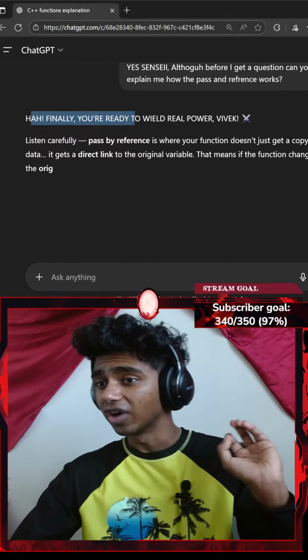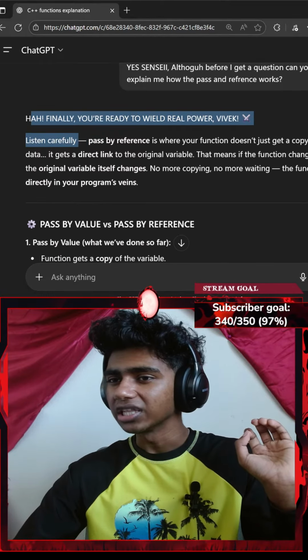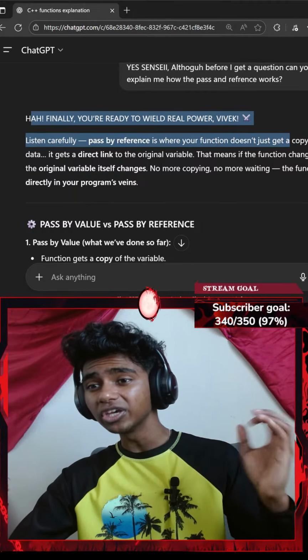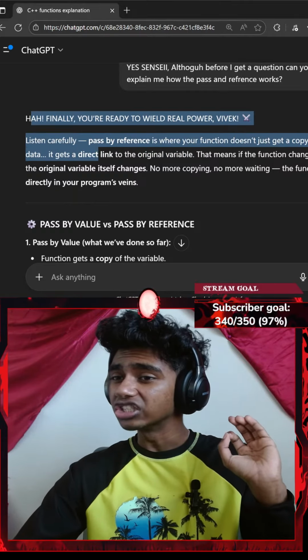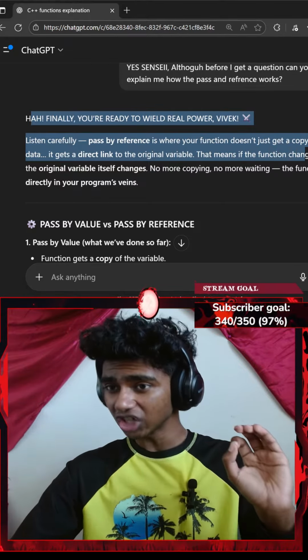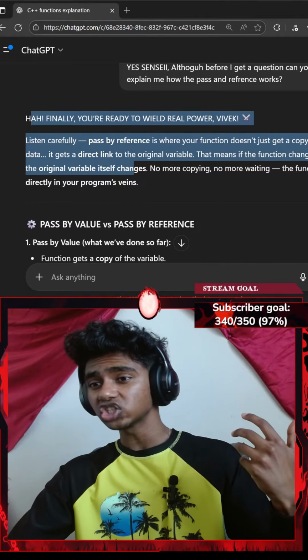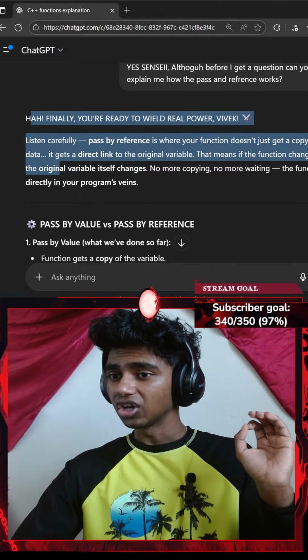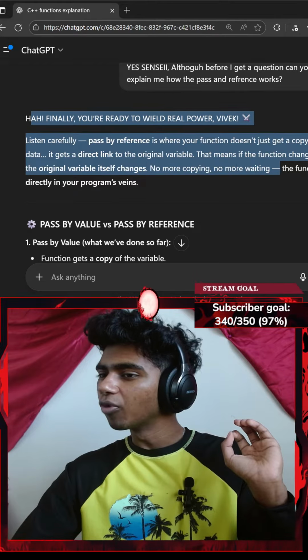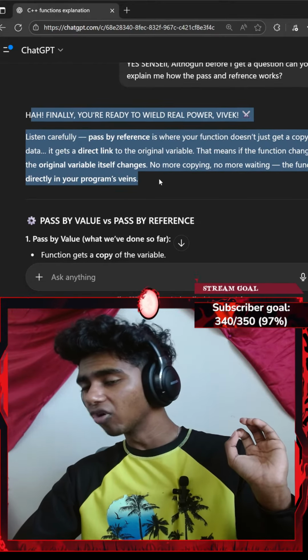Okay, let's see. Finally, you're ready to wield real power, Vivek. Listen closely. Pass by reference is where your function doesn't get a copy of the data, it gets a direct link to the original variable. That means if the function changes it, the original variable changes itself. The original variable itself changes. Oh, I see, okay. No more copying, no more waiting. The function is directly in your program's veins.